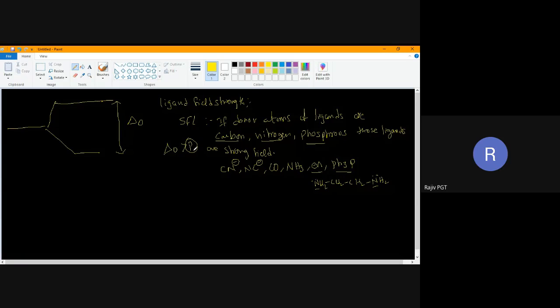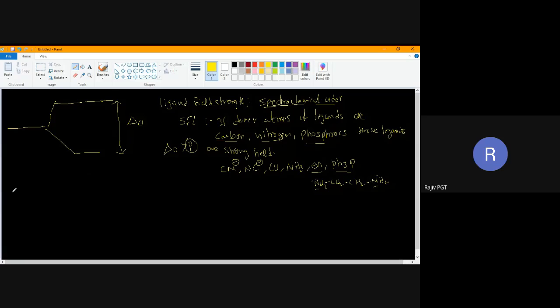I'll give the application part of this after discussing this. Or just remember the spectrochemical series in order. By looking at this you can simply predict, but I prefer you to remember the spectrochemical series which I have given yesterday.